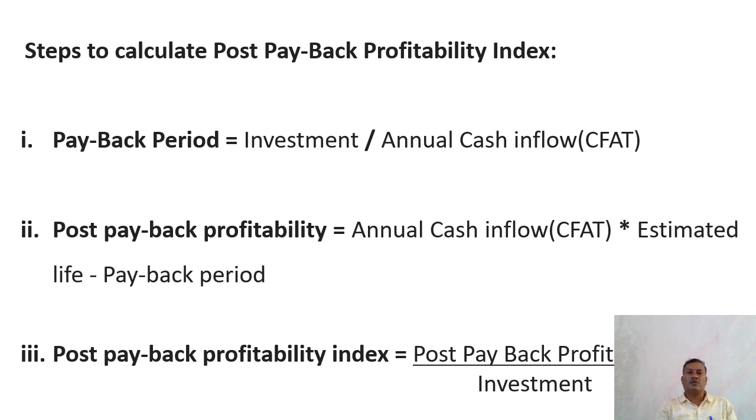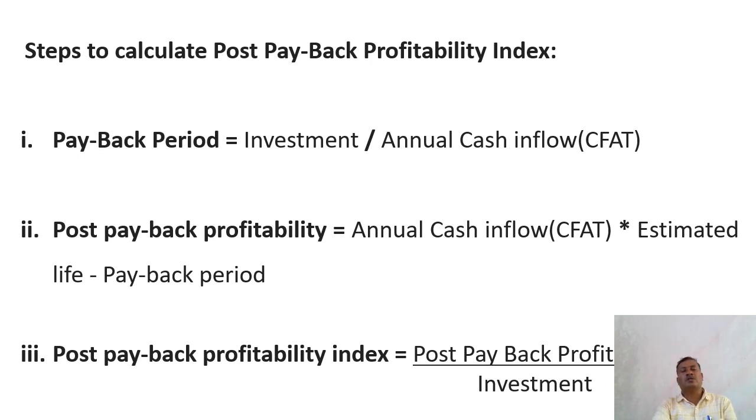The second step, we have to find out the post payback profitability, that is annual cash inflow into estimated life minus payback period. You have to keep it in bracket, the estimated life minus payback period, that should be multiplied with the annual cash inflows. And third step, that is post payback profitability index, post payback profitability divided by initial investment.